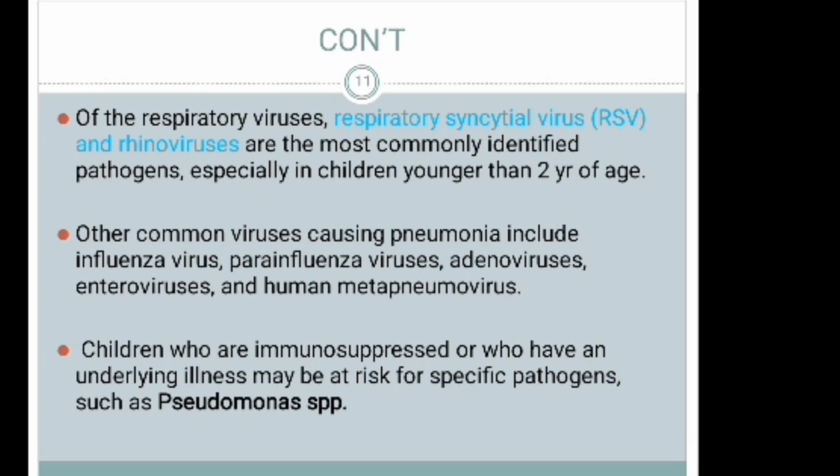Other common viruses causing pneumonia include influenza virus, parainfluenza virus, adenovirus, enterovirus, and human metapneumovirus. Children who are immunosuppressed or who have an underlying illness may be at risk for specific pathogens such as Pseudomonas species.